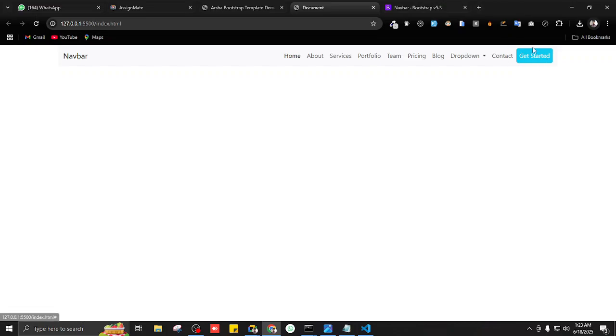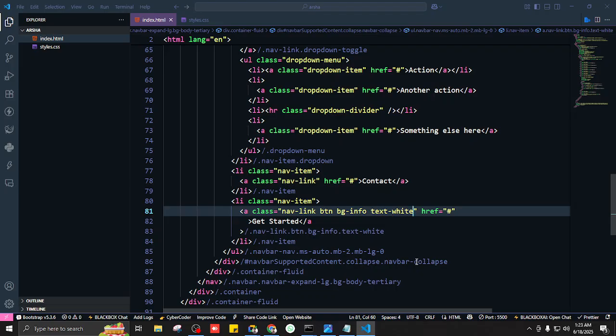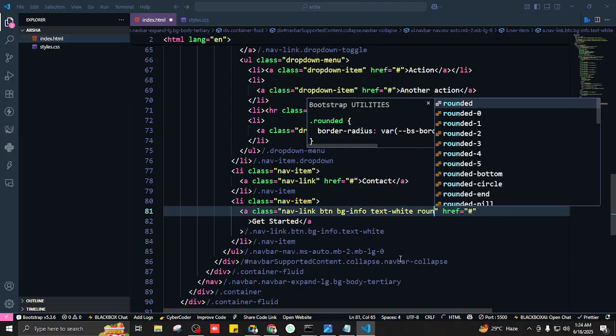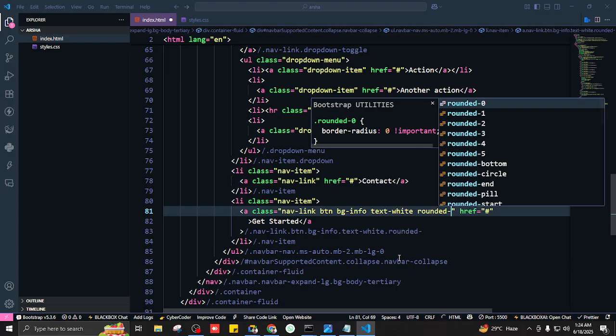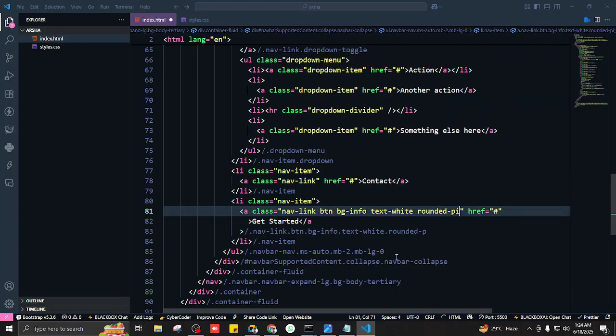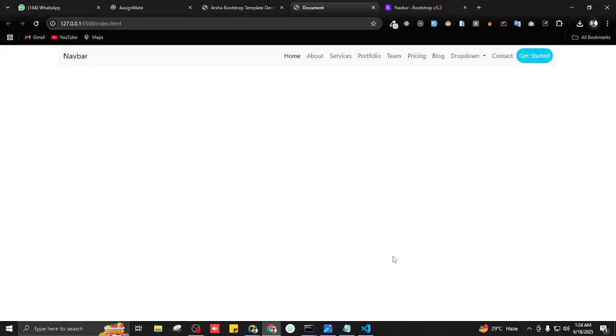Now I want to make it a full round. How do I do that? What was the class? We have discussed this. In order to make something full round, we have rounded, and then pill. Good, like a pill. I want to make it rounded like a pill.